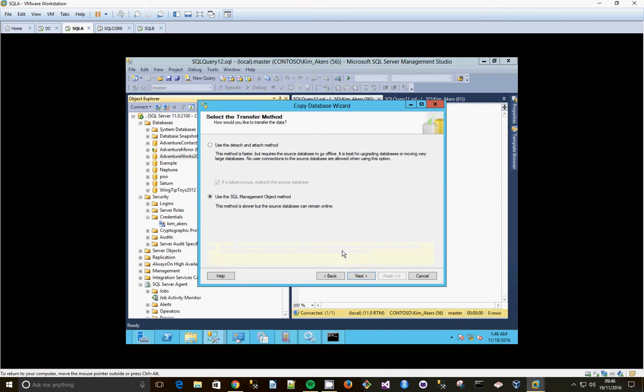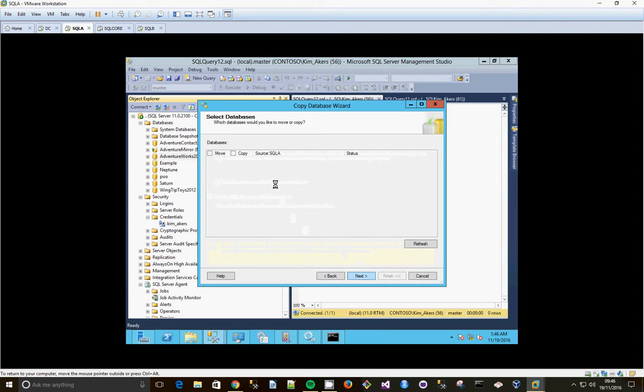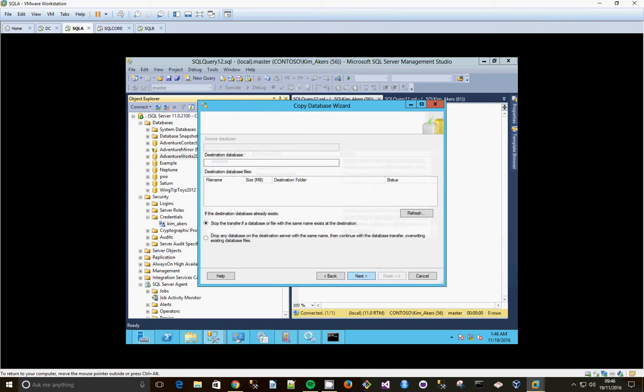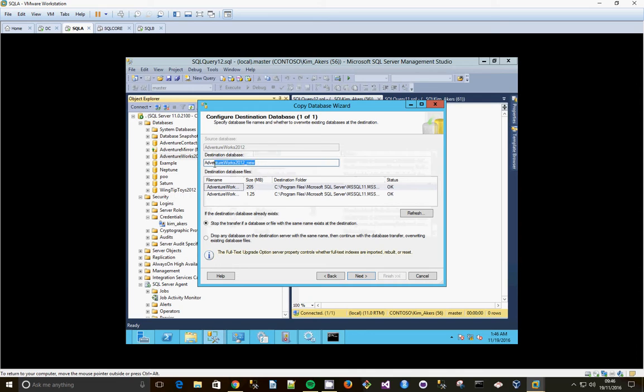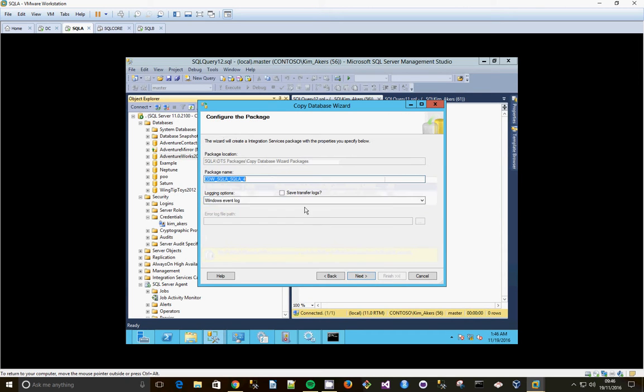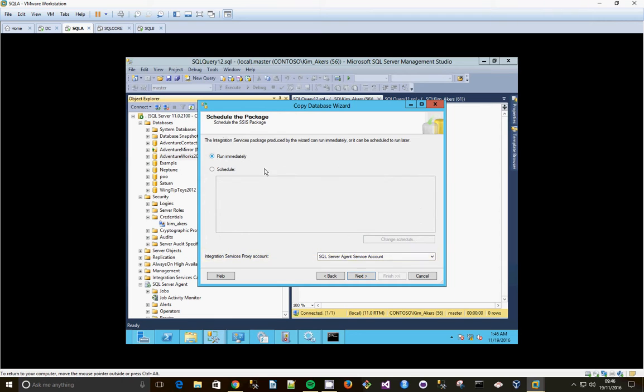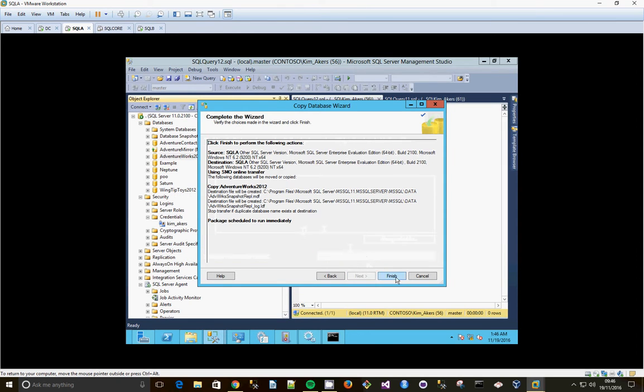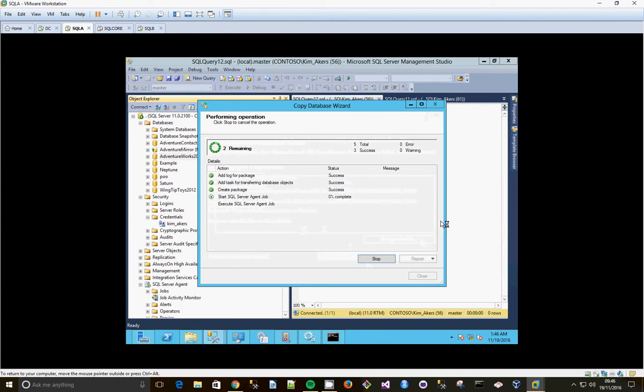We need a SQL management copy. Next, and this one's going to be called AdventureWorks Snapshot REPL replication. Click Next. Gets the package name. You could name that something better if you wanted. We're going to run it immediately and then finish. So off that goes.